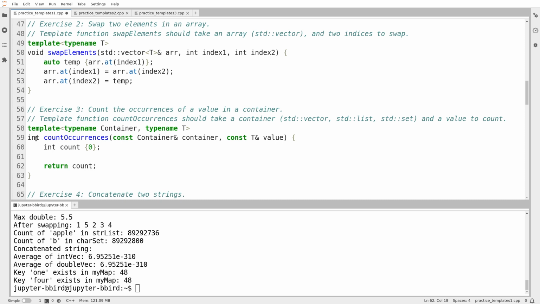The return type is int, so there's no templating involved in that. And then I just iterate over the vector. Now, here I could write for each element t in my container. I shouldn't say vector, it's an arbitrary container. And I could even use a reference type here. Then I could write if element is equal to the value you had me search for, that's this thing, then I increment my count. And I'll run that.